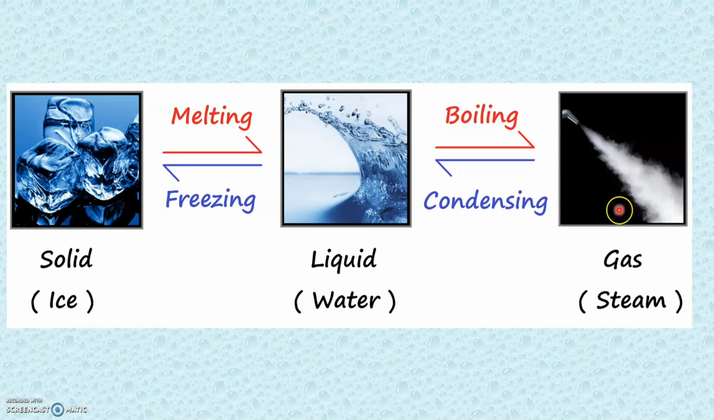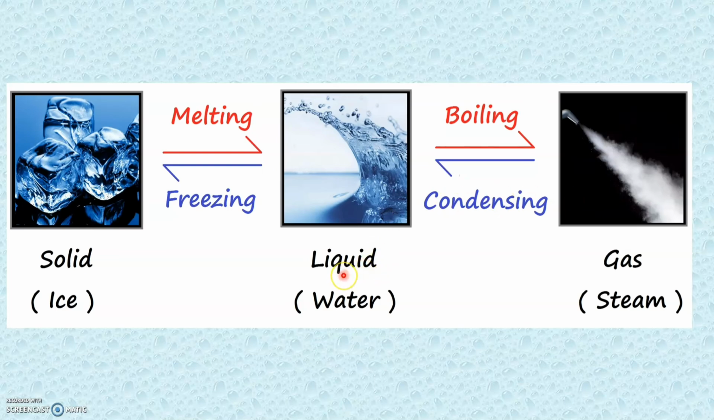Now, on cooling this gas, what we get is liquid. As we have already seen, on cooling water vapor or steam, it gives back water. So when we cool steam, it turns into water. So this process of change of a gas into liquid on cooling is called the process of condensation.